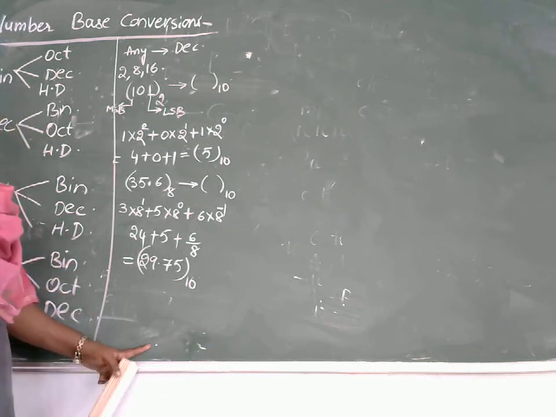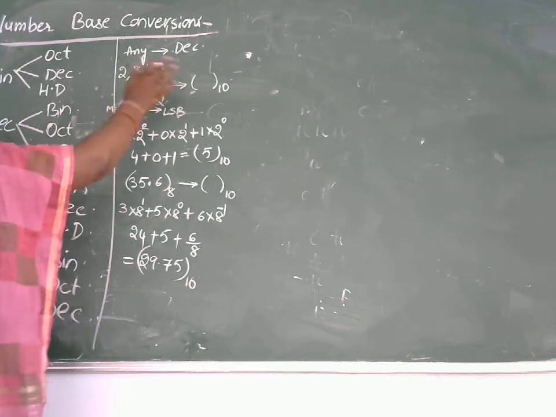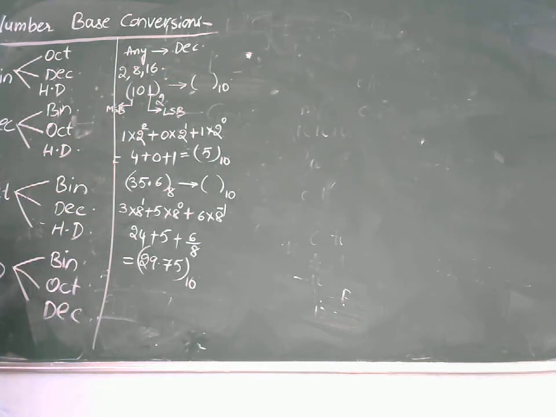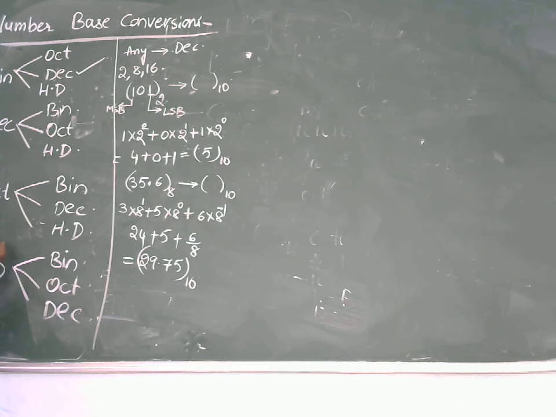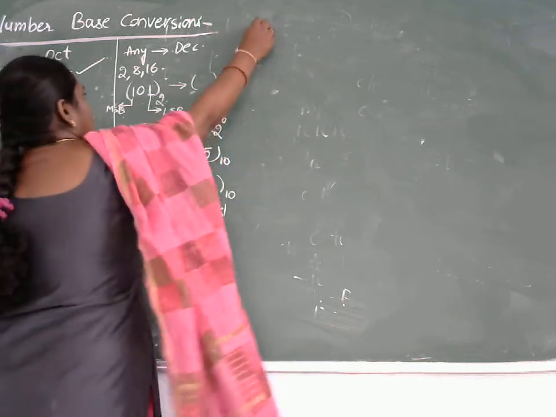So this is the way to convert from any number system towards a decimal number system, whether the given number is an integer, fractional or a combination of integer and fractional. So from this I can say that we have covered the conversion from binary to decimal. Next one is octal to decimal, hexadecimal to decimal.